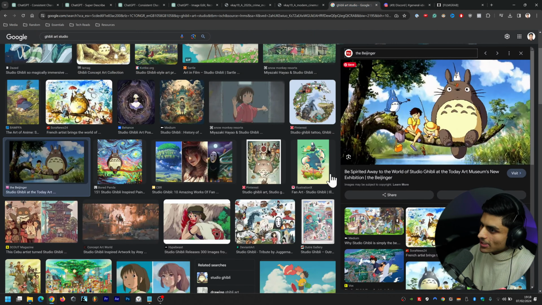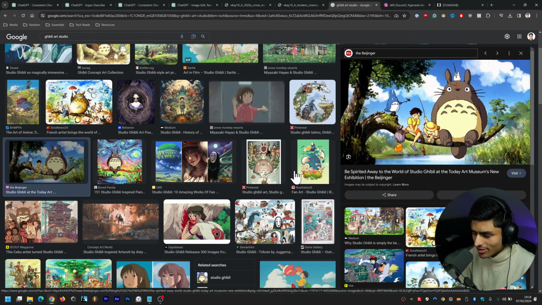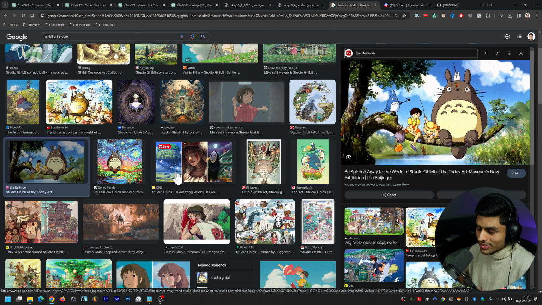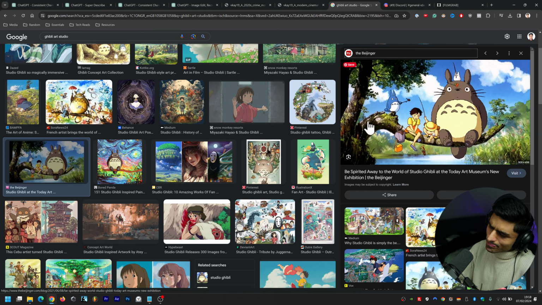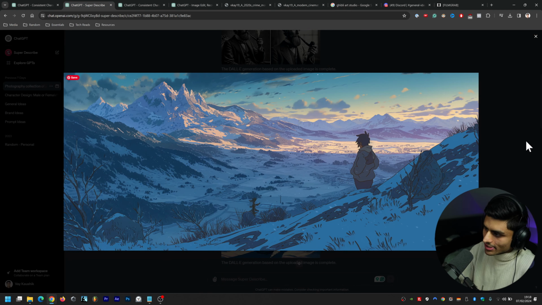Studio Ghibli was founded in 1985 by Hayao Miyazaki. I think that's how you pronounce his name. And he basically created this Ghibli style, and it's become renowned since then in Eastern anime. So that's what I was trying to go for with that particular image.